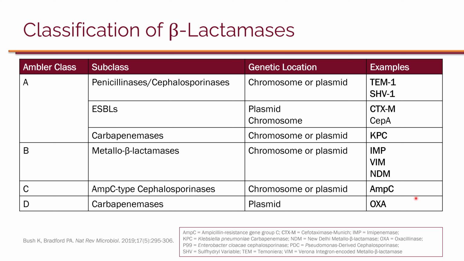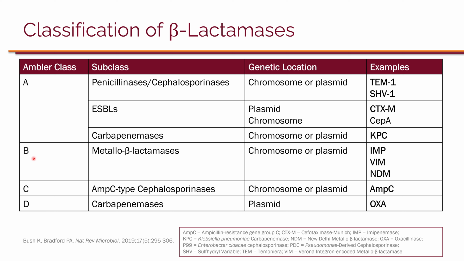Now, there are hundreds of beta-lactamases out there. So it's really difficult to study and see what's clinically significant. So the Ambler molecular classification of beta-lactamases, which was introduced back in 1969, is not perfect, but it's perhaps one of the simplest ways to look at beta-lactamases, because it essentially breaks them into four classes.